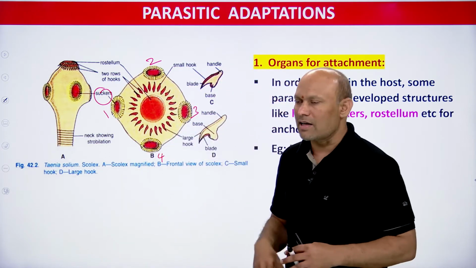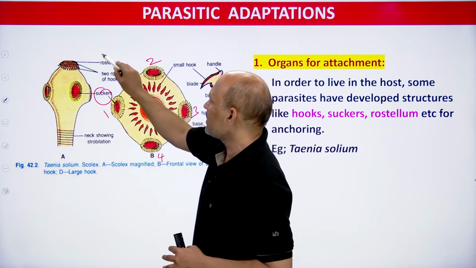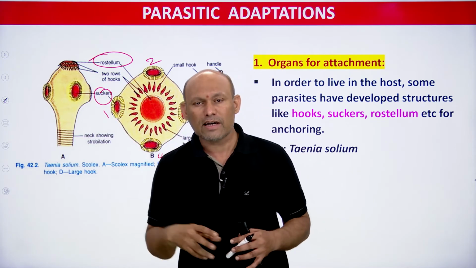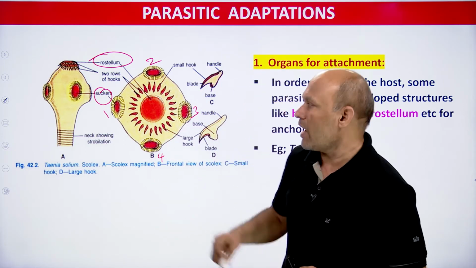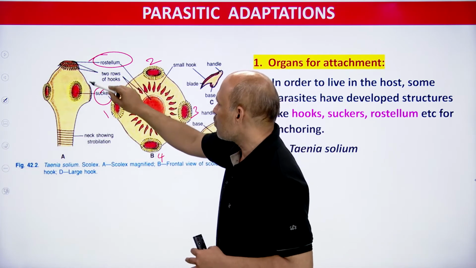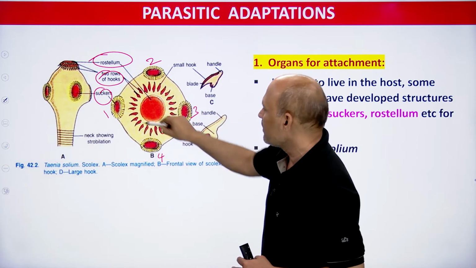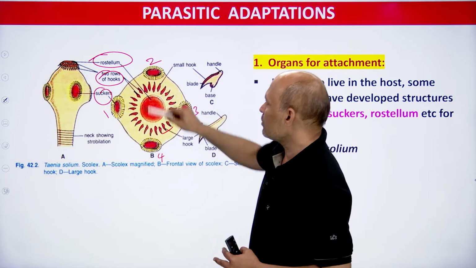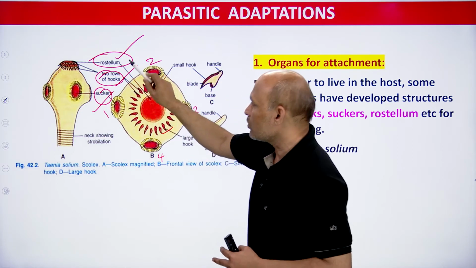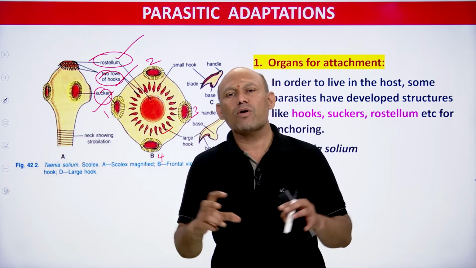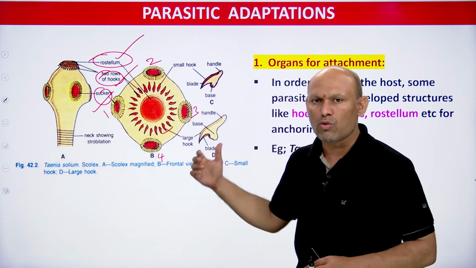So what are those organs? Suckers we have seen, students. Apart from suckers, you can see one more structure borne on that scolex, that is the rostellum. So suckers, rostellum, and again hooks, students. Hooks are arranged in 2 rows here, you can clearly see the hooks. So with the help of these 3 structures, wherever I have encircled, rostellum, hooks and suckers, these play an important role and help the parasite to get attached with the host tissue.